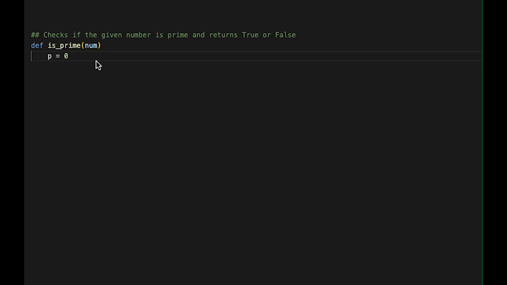Now, let's consider this example. We want to rely on a large language model to generate the full body of this function. This function is intended to receive a number and then determine if the given number is prime or not. It will return true or false depending on the case.